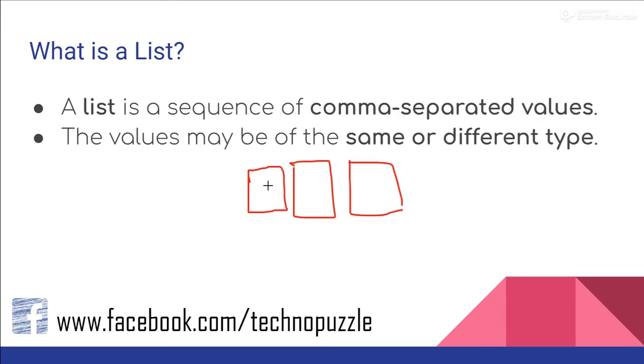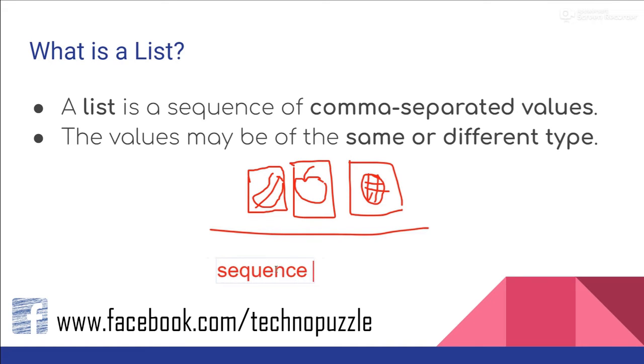Let's say in the first box we have banana, the next one an apple, and in the next one watermelon or something. So we can say this is a sequence of fruits.